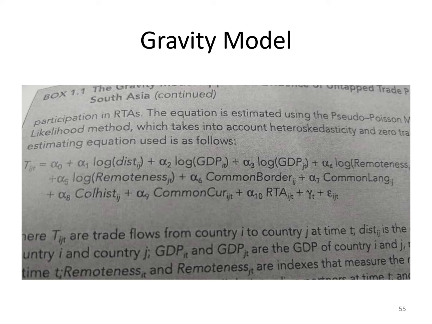This is a gravity model which is being used for the quantitative analysis.